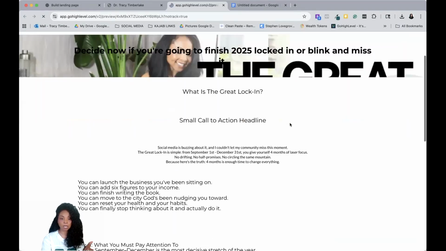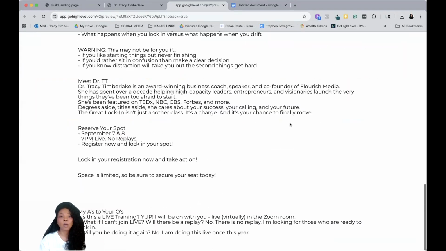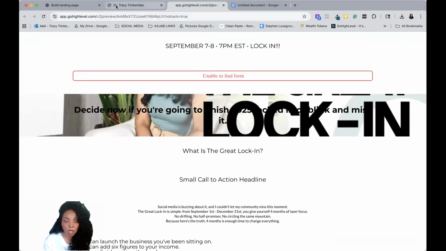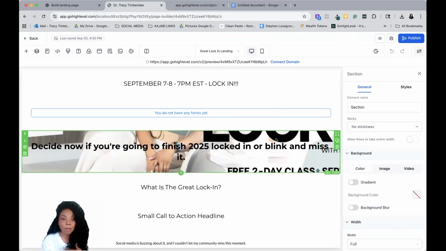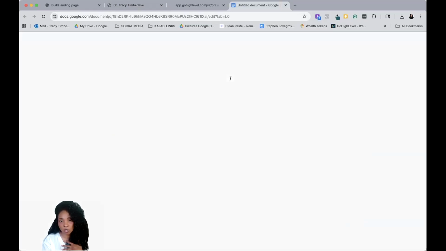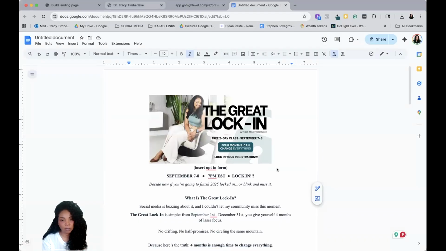If I did a preview of this, this is what it is. Now, obviously, it's not perfect, but did it go to where I wanted it to go? Yes. It's unable to find the form because I haven't actually done that yet. So now I'm actually going to move things around, and it's so easy inside of GoHighLevel because GoHighLevel is just kind of like drag and drop everything.